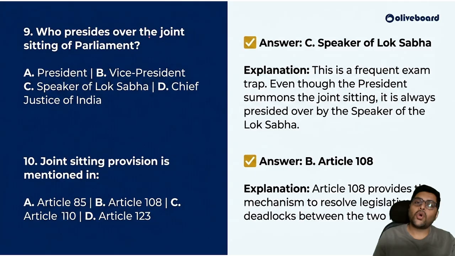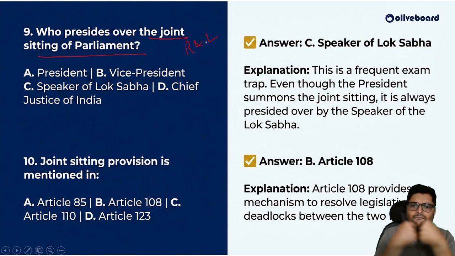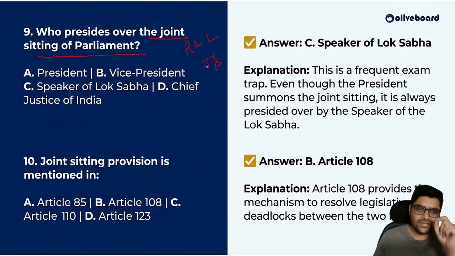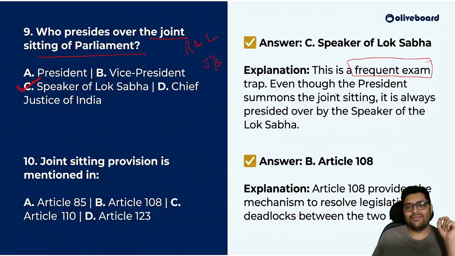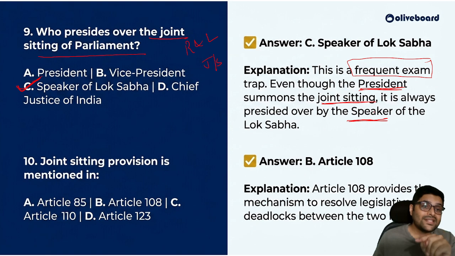Who presides over the joint sitting of the parliament? So if over any bill, the Rajya Sabha and the Lok Sabha are fighting, no deadlock is getting solved. Deadlock is there. Okay. So what will happen? There will be a joint sitting, and this joint sitting will be presided over by Speaker of the Lok Sabha. This is a frequent exam trap. Even though the president summons the joint sitting, it is presided over by Speaker of Lok Sabha. Who will call upon the joint sitting? President will call upon. But who will preside?